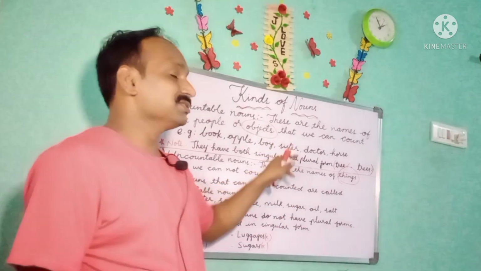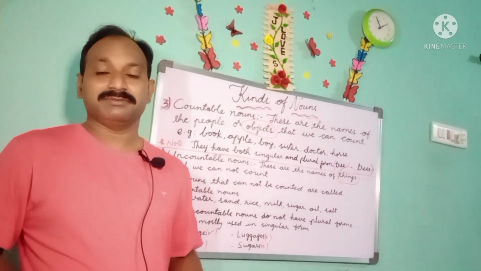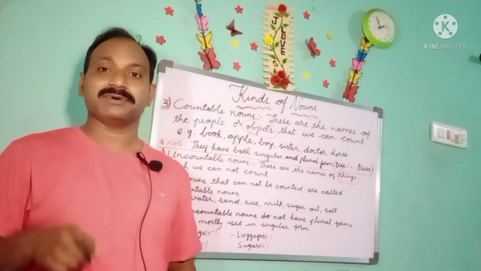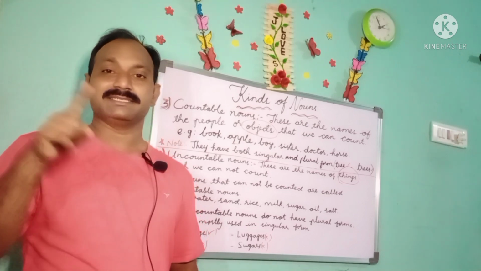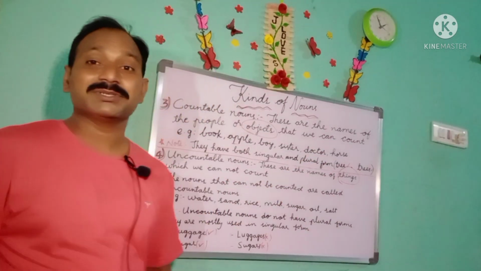Now here, sister. We can count the number of sisters of our family. In our family, if we have 3 sisters, we can count 1, 2, 3. We can say, 3 sisters I have. And next, doctor. Doctor is also a countable noun.